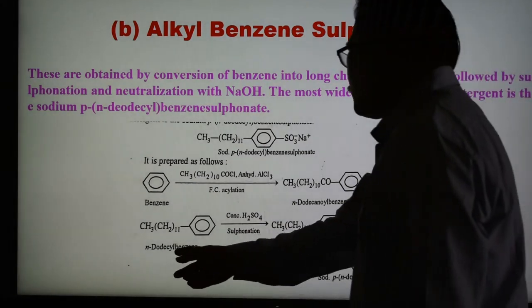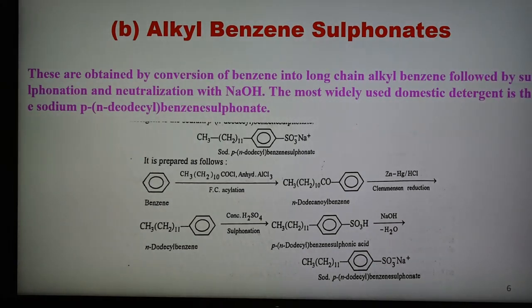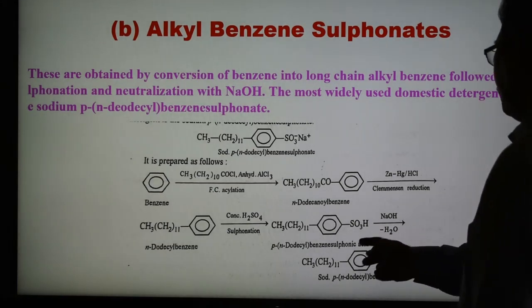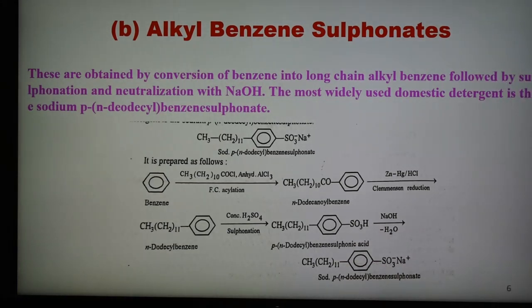Here we get a dodecyl benzene. After sulfonation we obtain the sulfonic acid, and after reaction with sodium hydroxide, water gets replaced and we get sodium para-n-dodecyl benzene sulfonate. In this way this compound can be synthesized, and this is the reaction of alkyl benzene sulfonate.